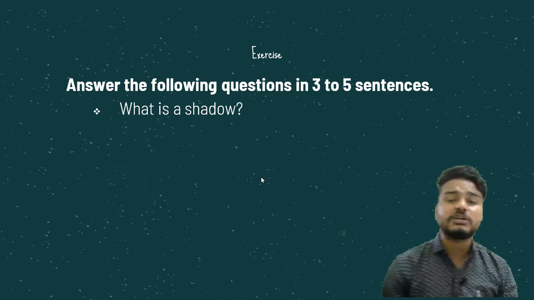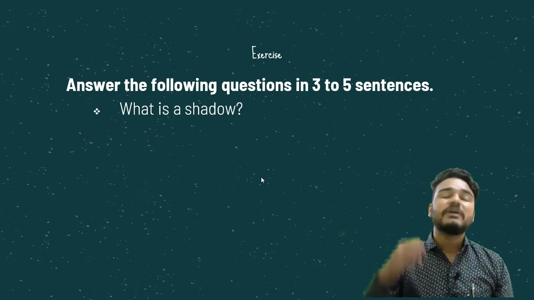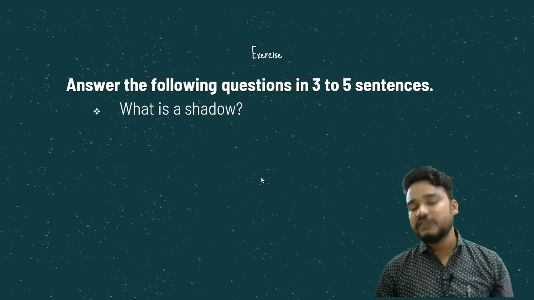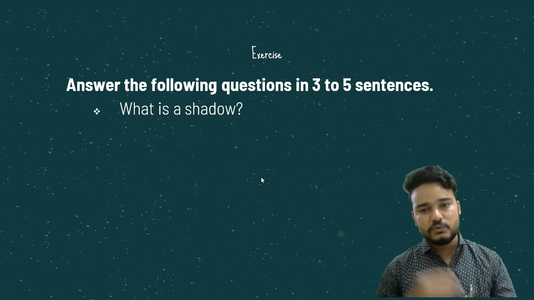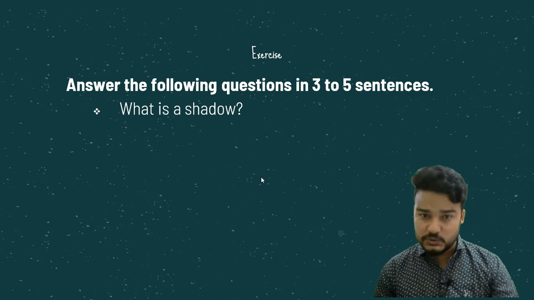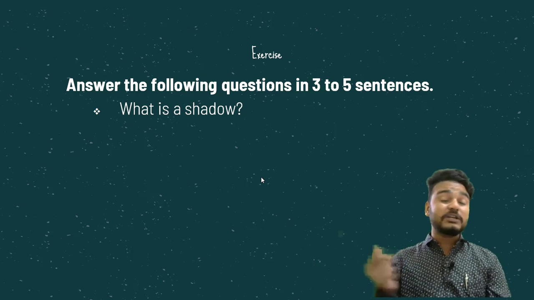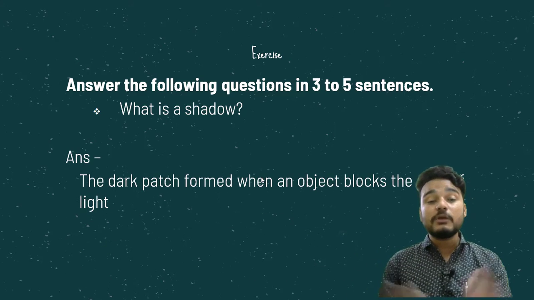Answer the following question in 3 to 5 sentences. इसमें क्या करना है आपको? Minimum 3 to 5 sentences, but you can reduce it also, and you can उसको खींच भी सकते हैं. What is shadow? Shadow मतलब क्या? परछाई मतलब क्या? तो बताओ. What is shadow? What is shadow? Come on.